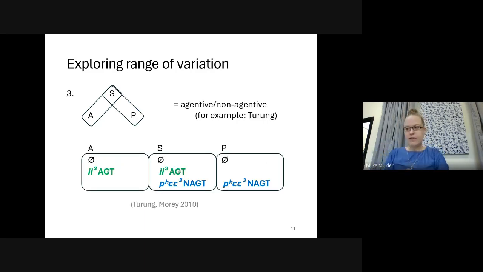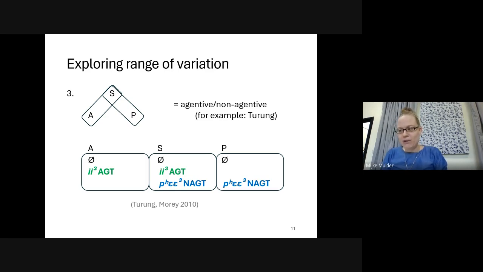So a third type of case marking system that is found in the pilot sample is agentive, non-agentive marking. This is a form of semantically based case marking, also referred to as pragmatic case marking. The S argument takes either agentive or non-agentive marking, or remains unmarked for case, based on semantic or pragmatic factors. The non-agentive case is also referred to in the literature as anti-ergative or anti-agentive.